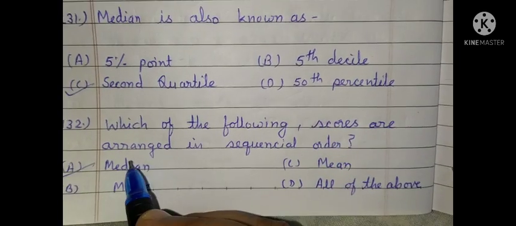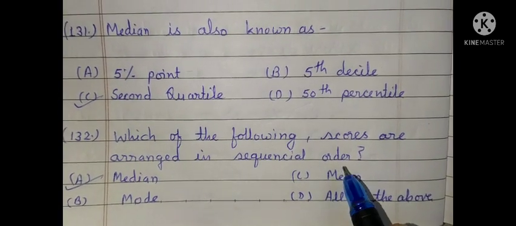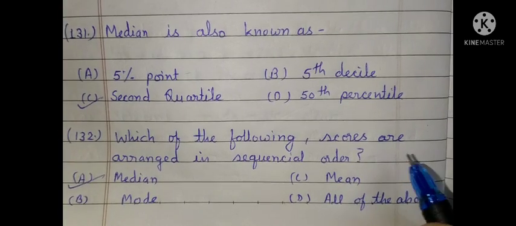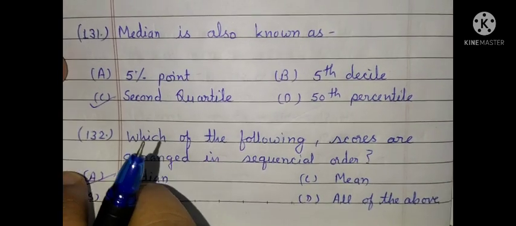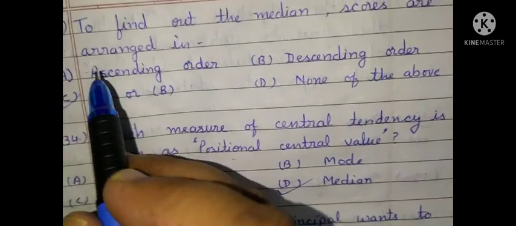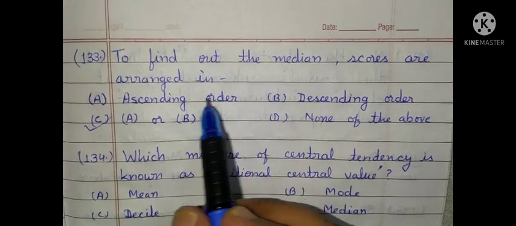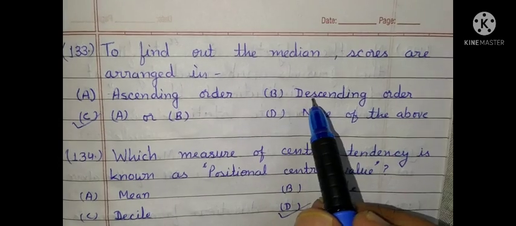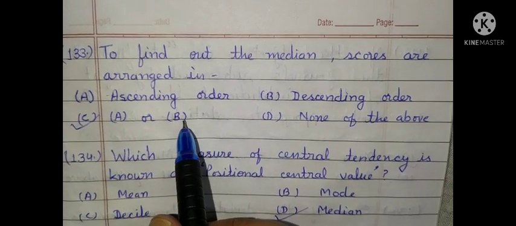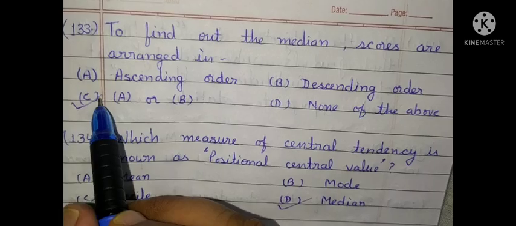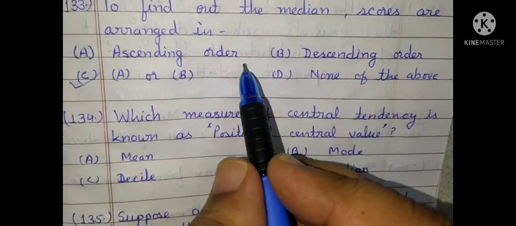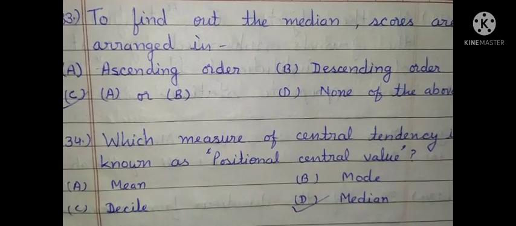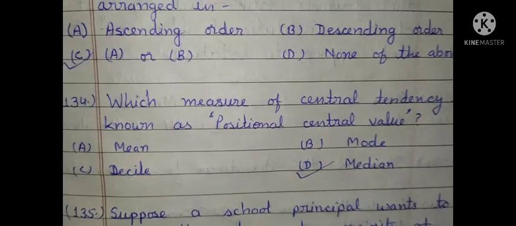Which of the following scores are arranged in sequential order? Median is arranged in the sequential order, whether it is in ascending order or in descending order, whether in increasing or in decreasing order. To find out the median, scores are arranged in ascending order, descending order, A or B. Yes, correct option is C.